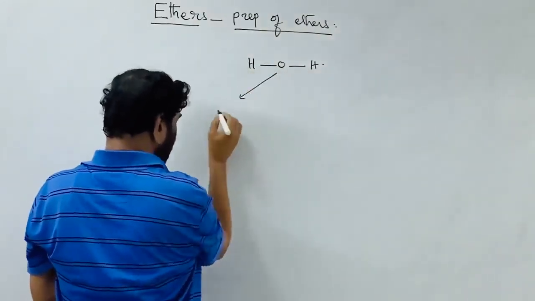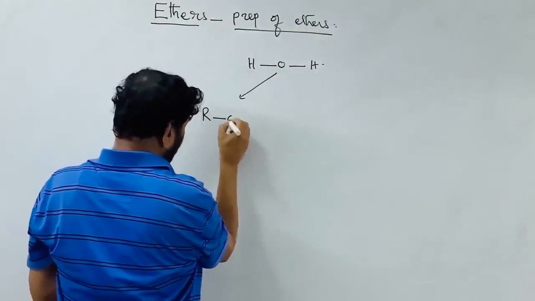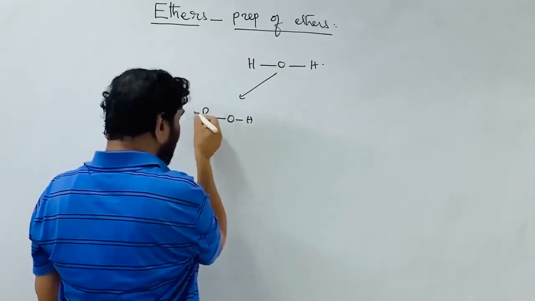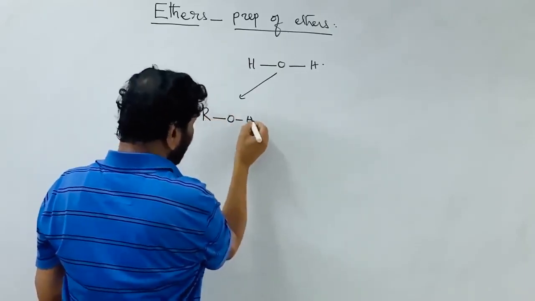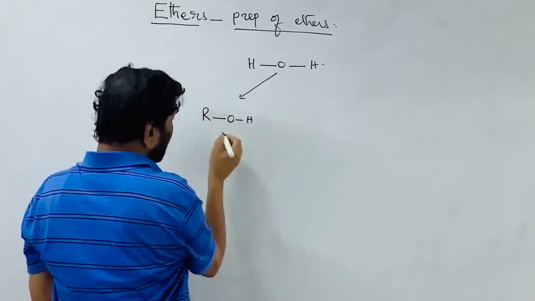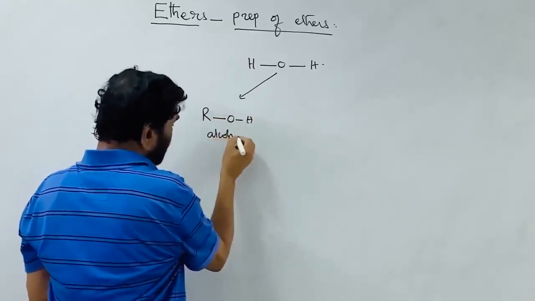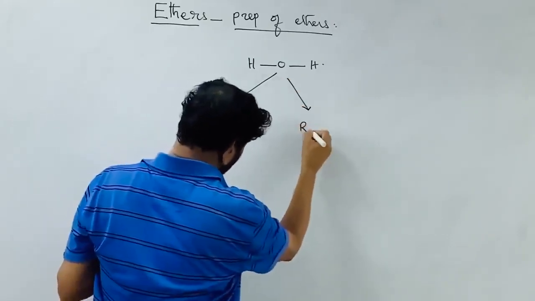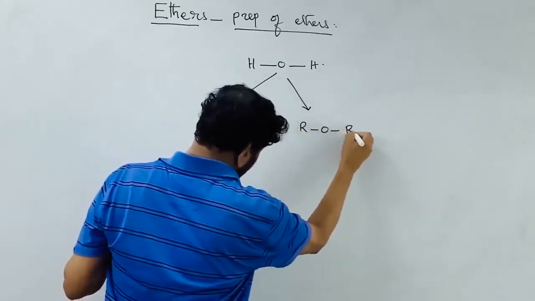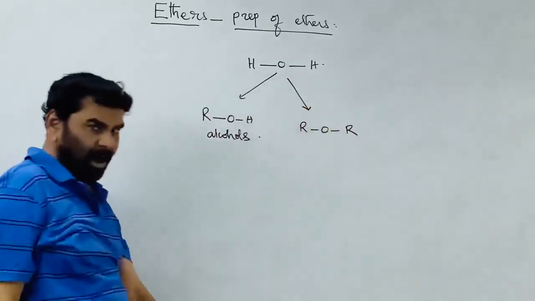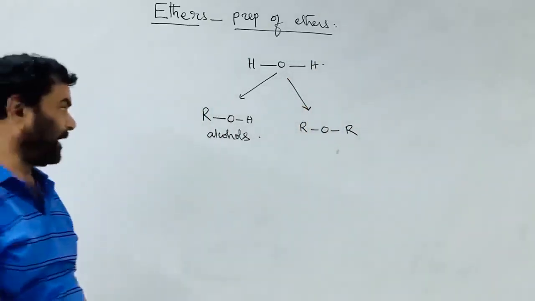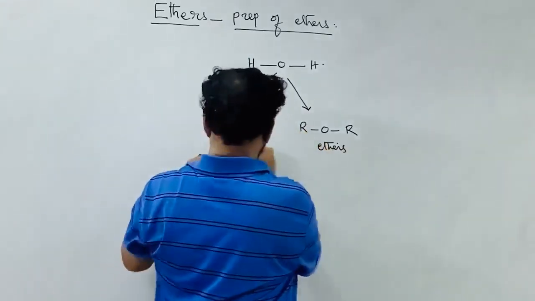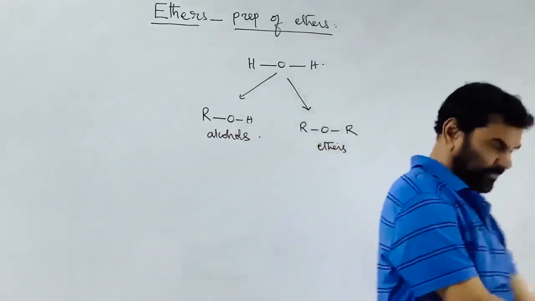If one of the hydrogens is replaced with an alkyl or aryl group, then the resulting group of organic compounds is called the alcohols. If both hydrogens are replaced with alkyl or aryl groups, then they are called the ethers. Both are functional groups.